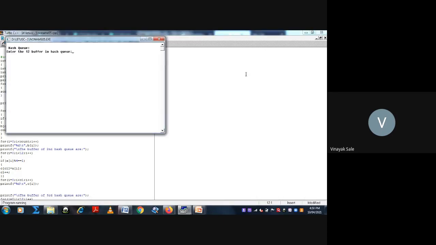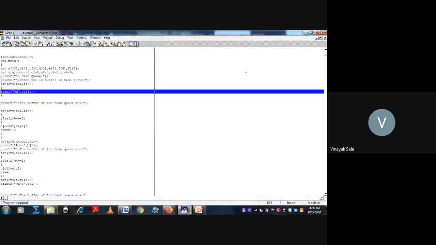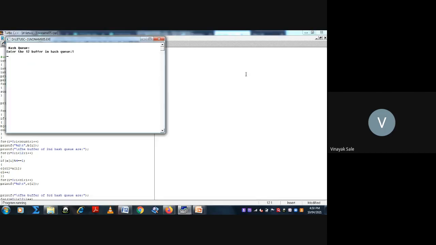Here enter 12 buffers. Suppose I have entered the first buffer as 1, enter. Then again scan up to 12. This is 2, the second number.